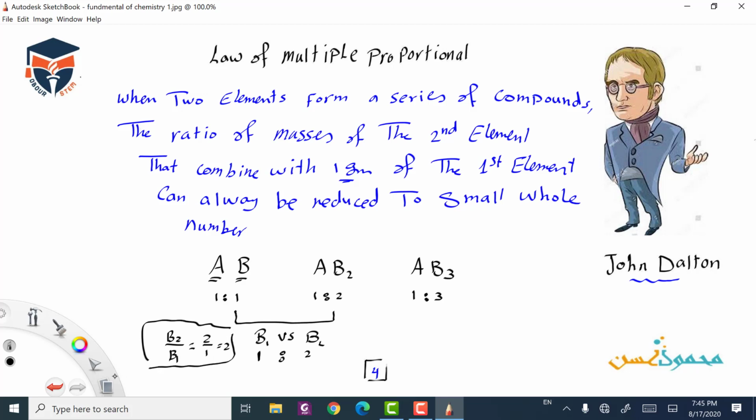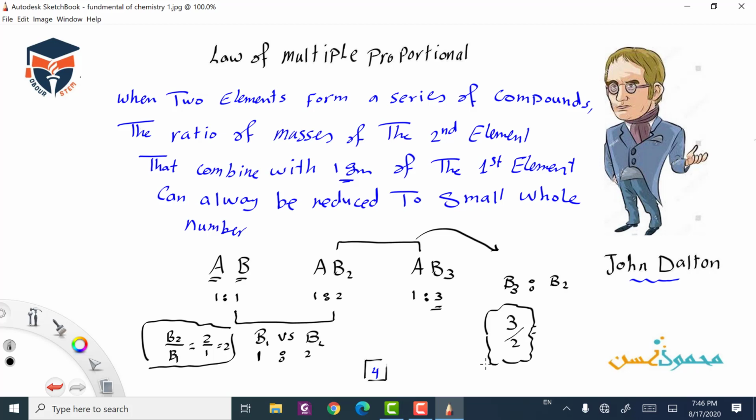If we're making the ratio between B in the third compound and B in the second compound, starting with the larger, it will be 3 over 2, which can also be reduced to small whole numbers.